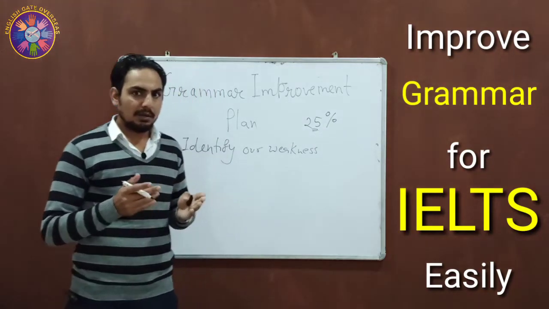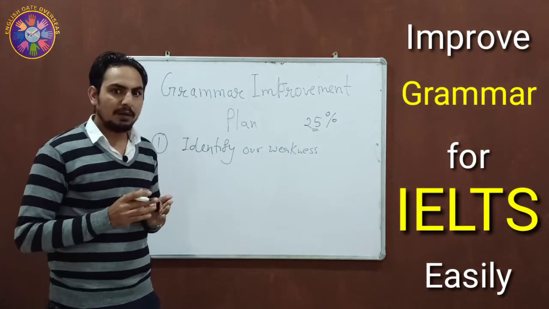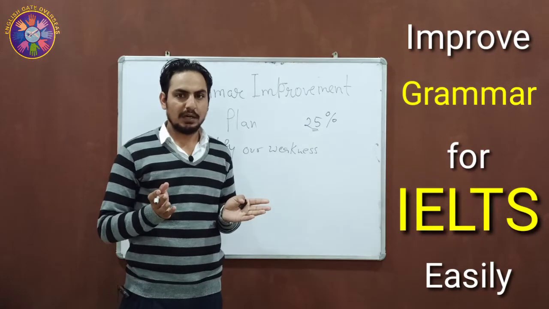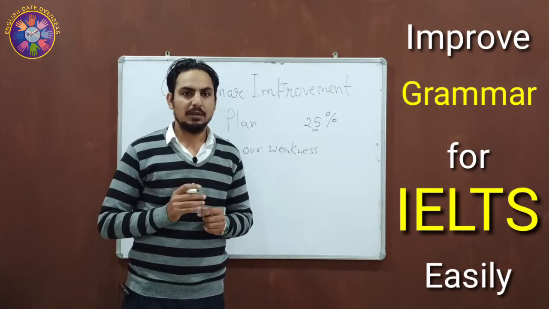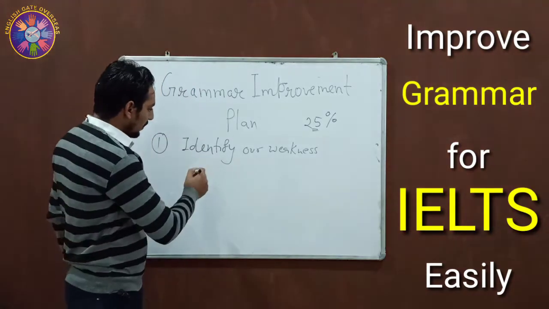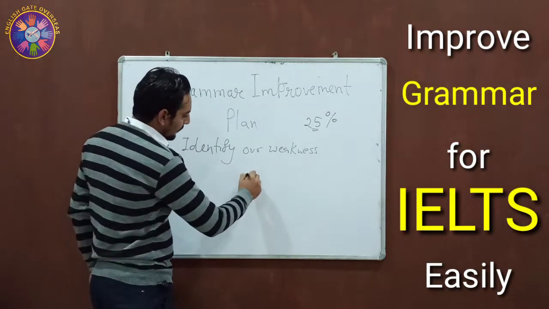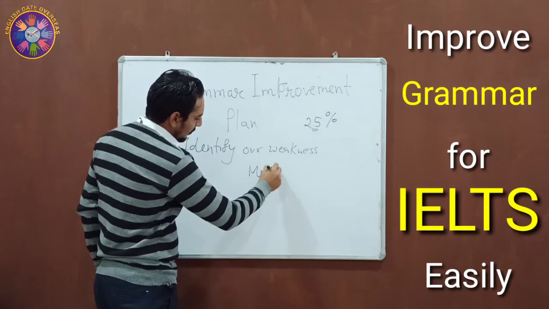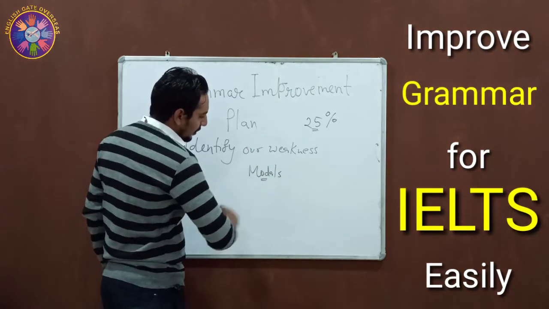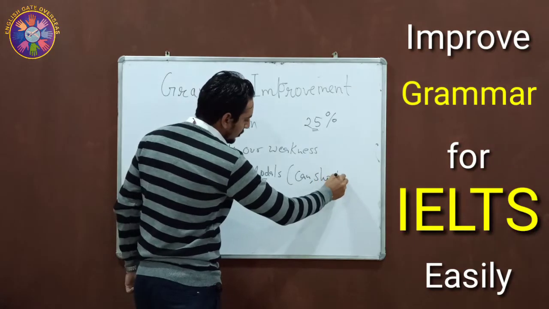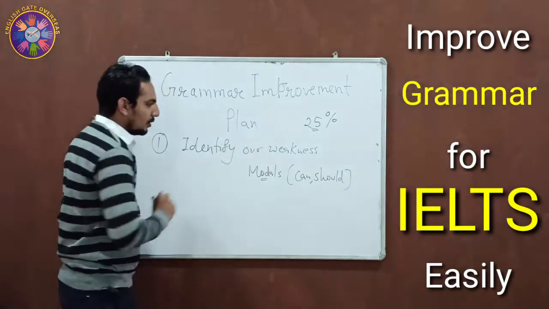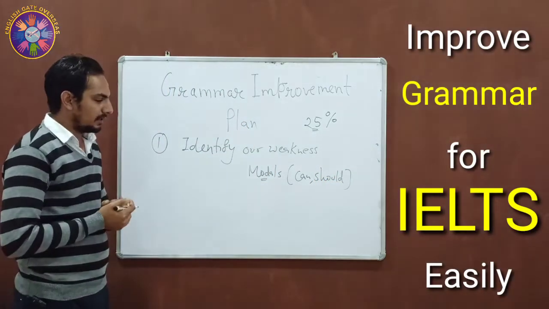So maybe you are not having a problem with all the areas of grammar. Maybe you are only having a problem with some particular areas. For example, maybe your weak area is the use of modals. Maybe you are not sure where to use can or should. So this is the particular area of your weakness.